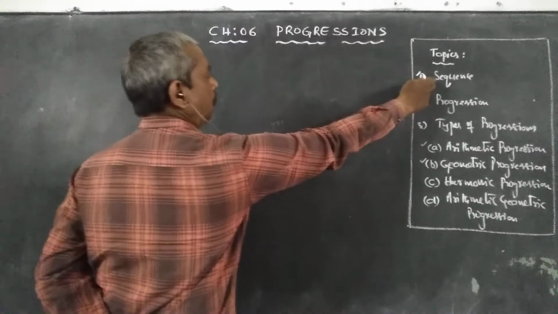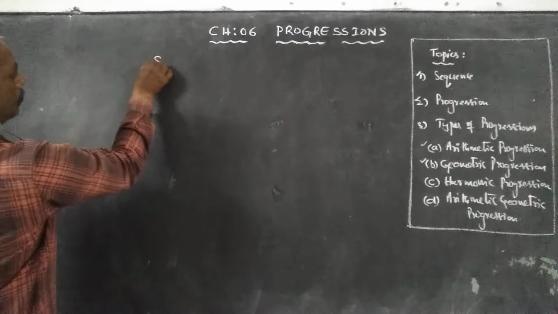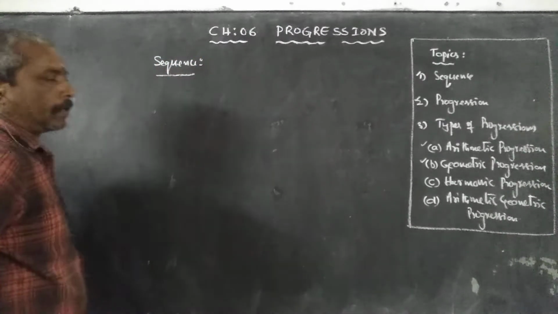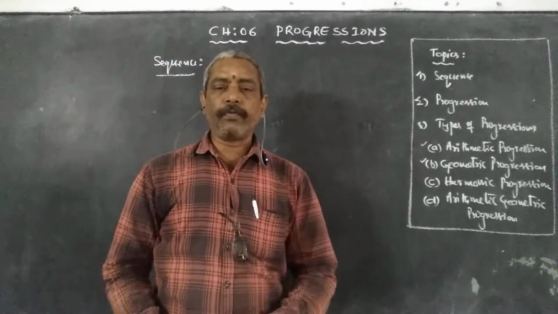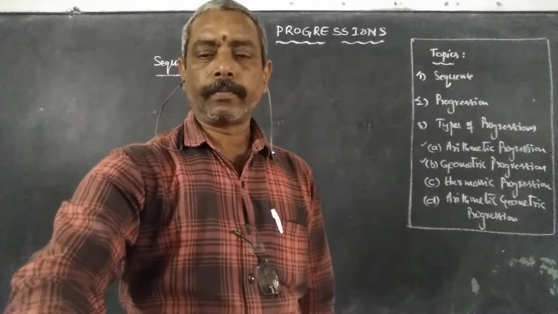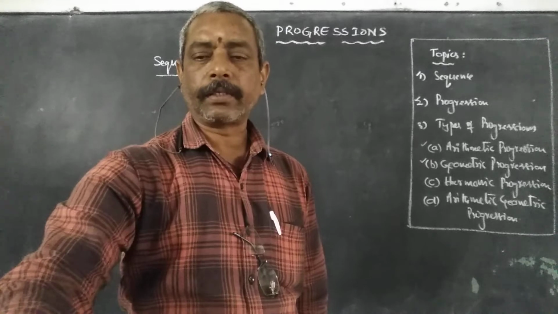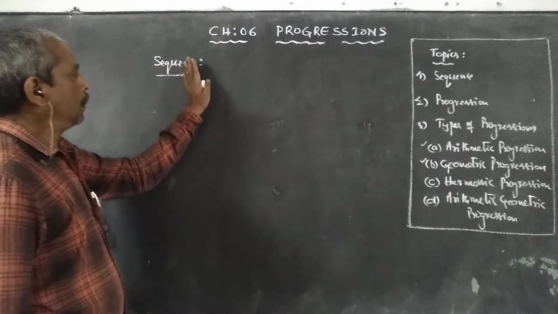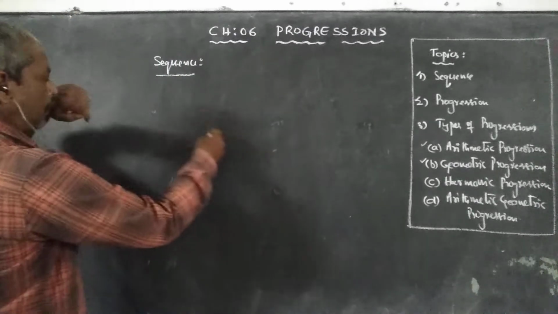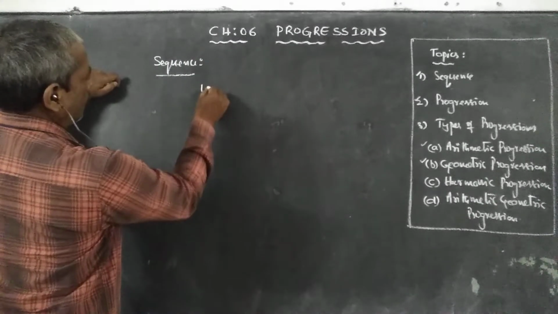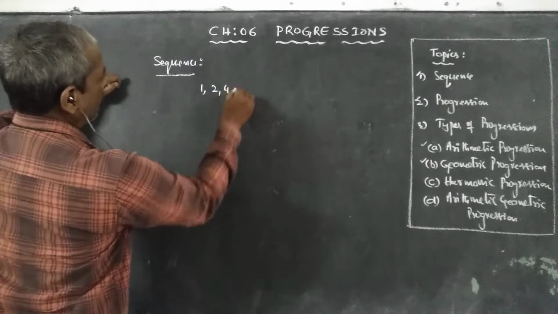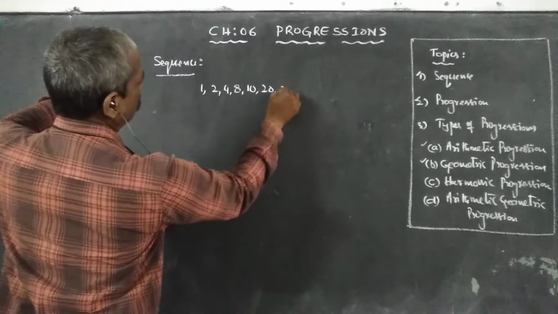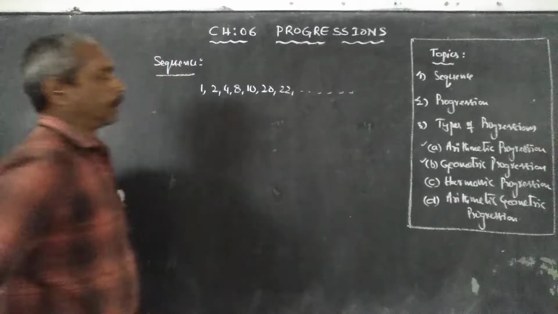So first, what is a sequence? A list of numbers which follow a definite rule is called a sequence. For example, so this is a sequence.